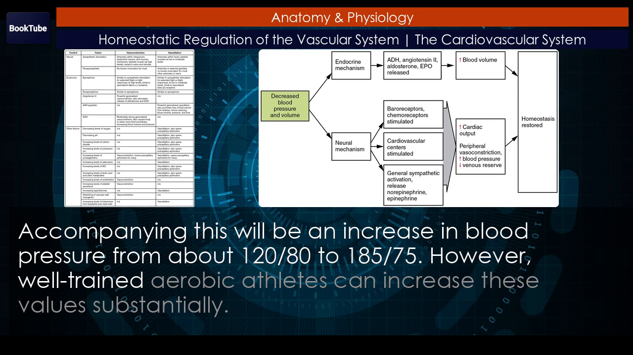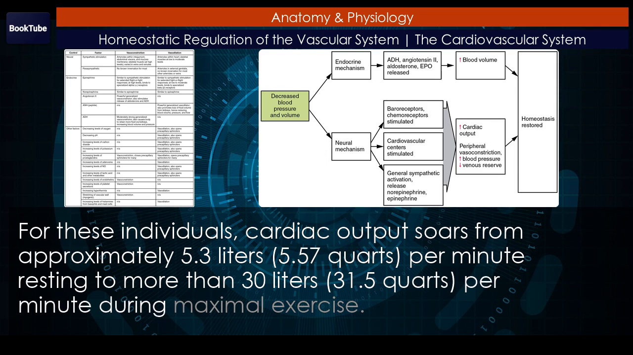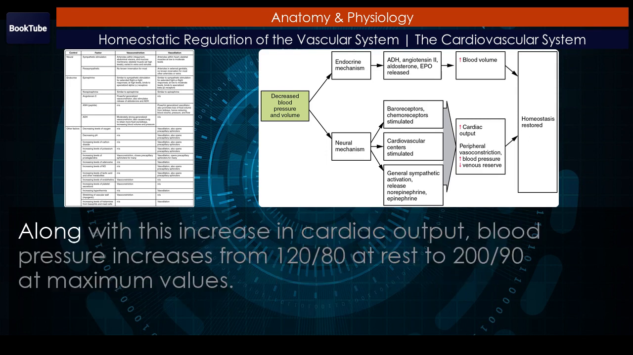However, well-trained aerobic athletes can increase these values substantially. For these individuals, cardiac output soars from approximately 5.3 liters, 5.57 quarts, per minute resting to more than 30 liters, 31.5 quarts, per minute during maximal exercise. Along with this increase in cardiac output, blood pressure increases from 120/80 at rest to 290 at maximum values.